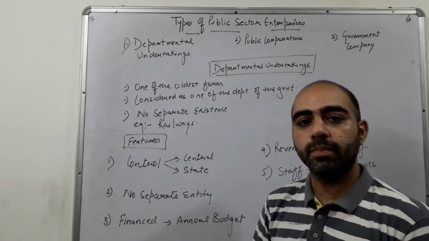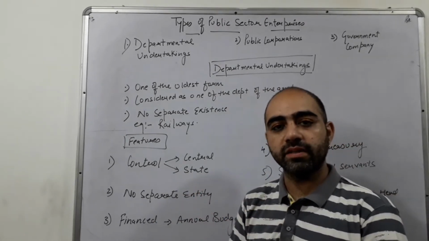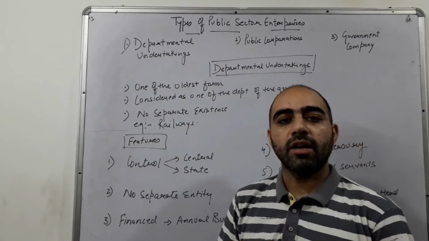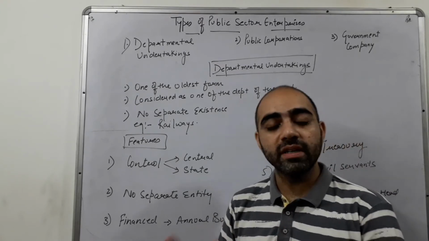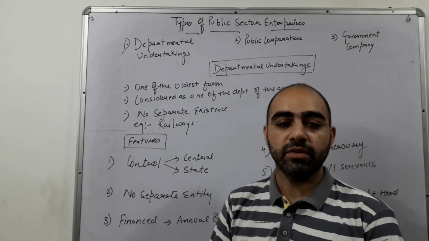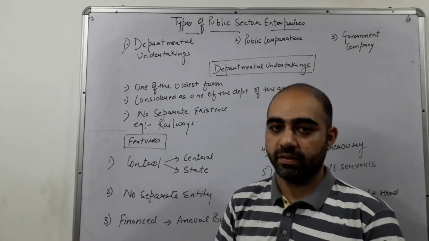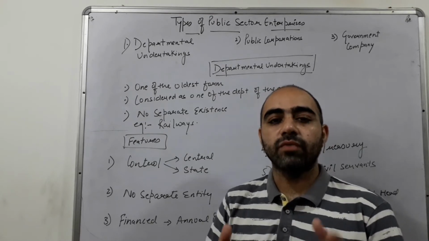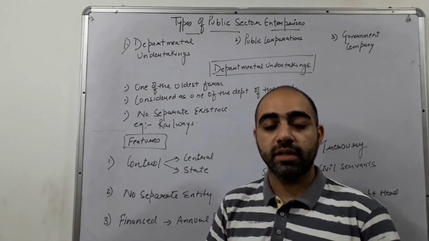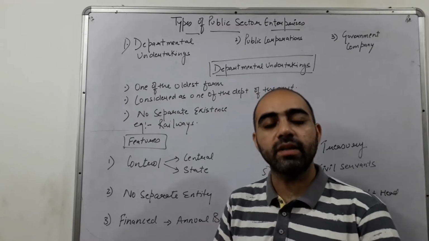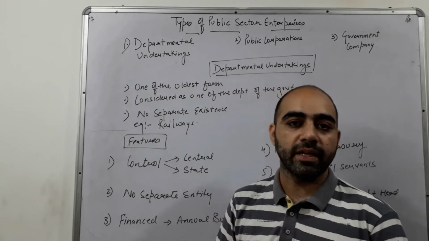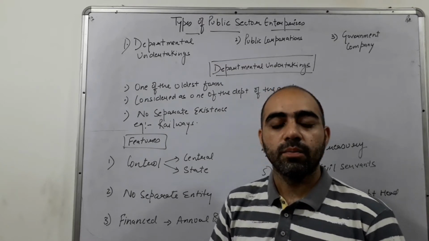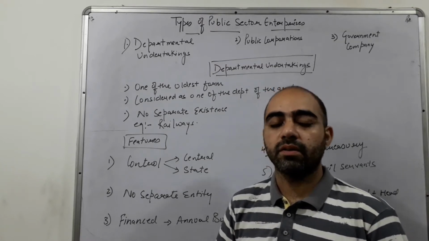Let us give a brief about the departmental undertaking, what it is all about. First of all, students, let me tell you that departmental undertaking is one of the oldest forms of the public sector enterprises. Second thing, it is considered as one of the government departments. So a government department is known as a departmental undertaking. Its examples are the railway department, defense, post and telegraph. So these are the particular departments.